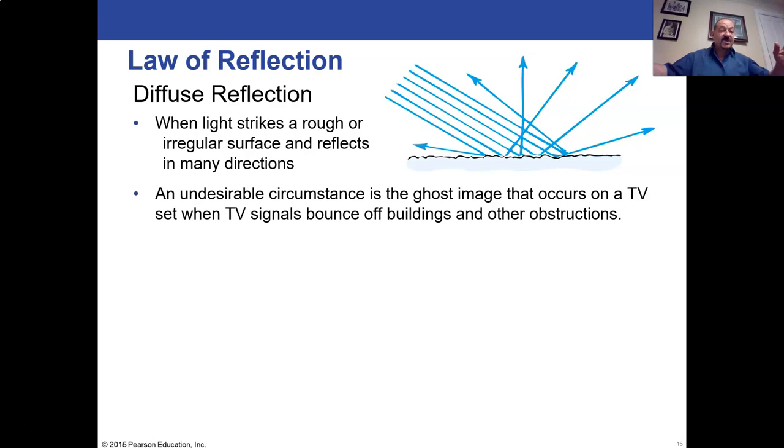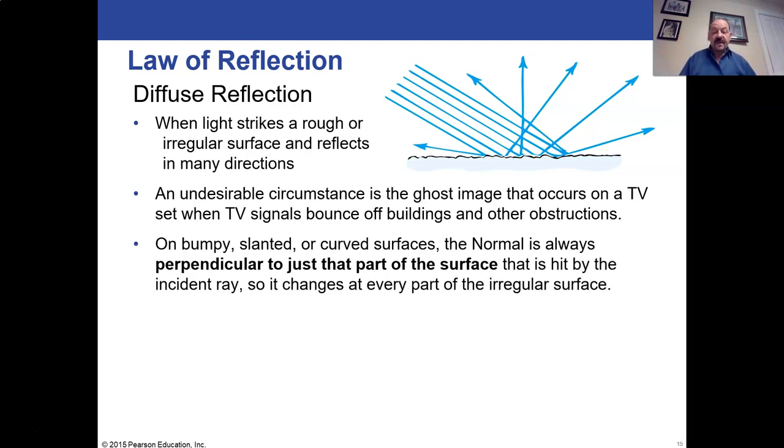But buildings are big, and they can interfere with these wavelengths of electromagnetic spectrum, so that you won't get everything coming into your TV the way it should, and you'll get these odd images on your TV on occasion.